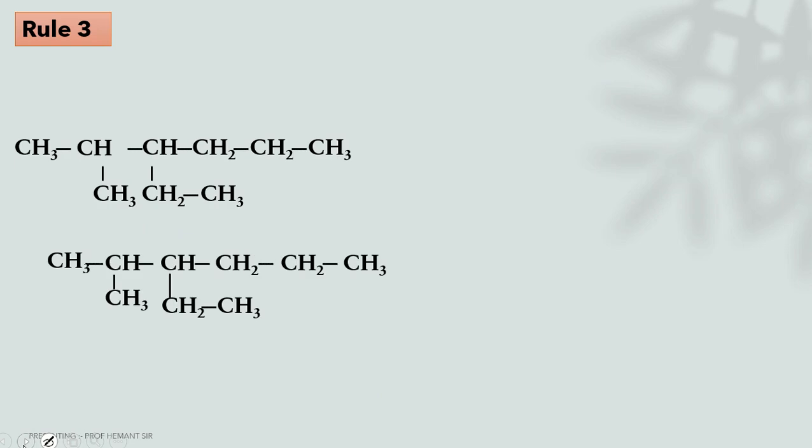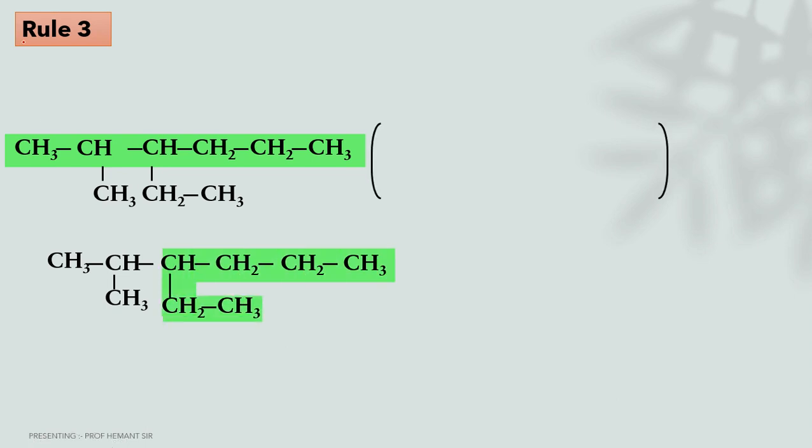Rule number 3. Let's see an example first. With the help of an example, we can very easily understand rule number 3. First we have to select the longest chain which contains the maximum number of carbon atoms. Then second, what is the rule? That is the lowest set of locants, meaning numbering. So in the first structure, if you go this way, 1, 2, 3, 4, 5, 6 carbons in the longest chain.